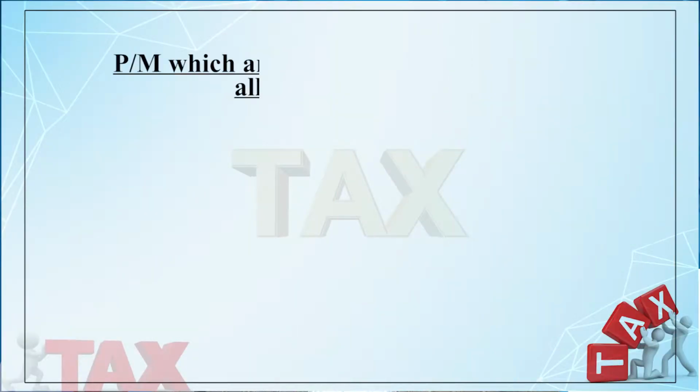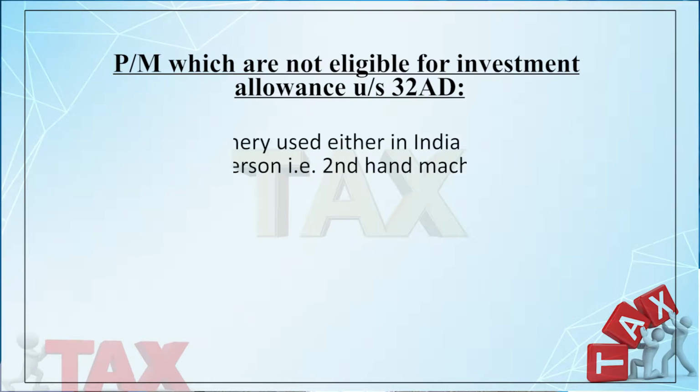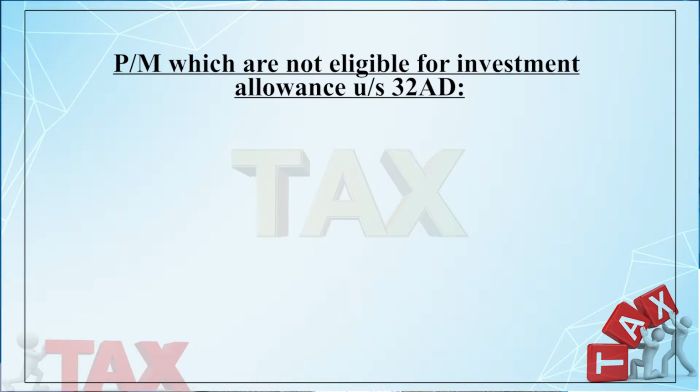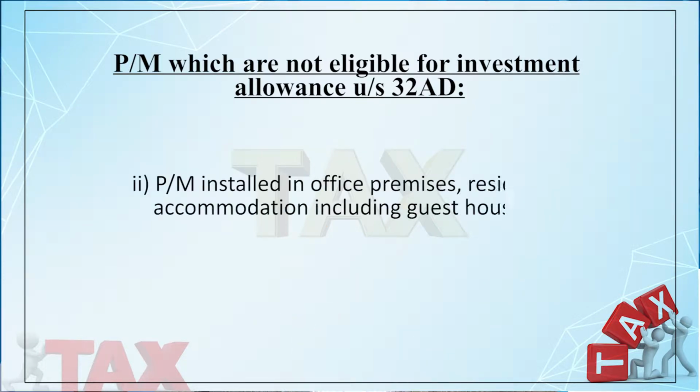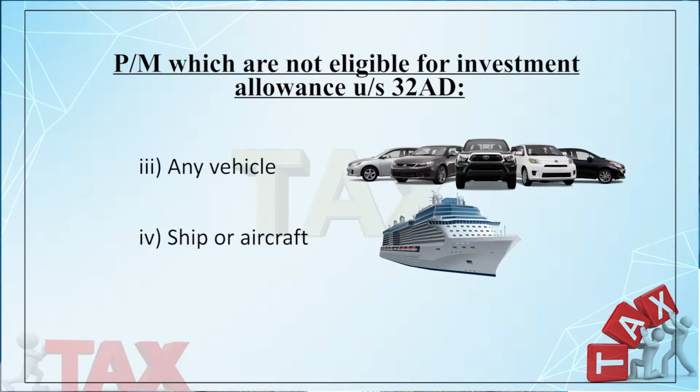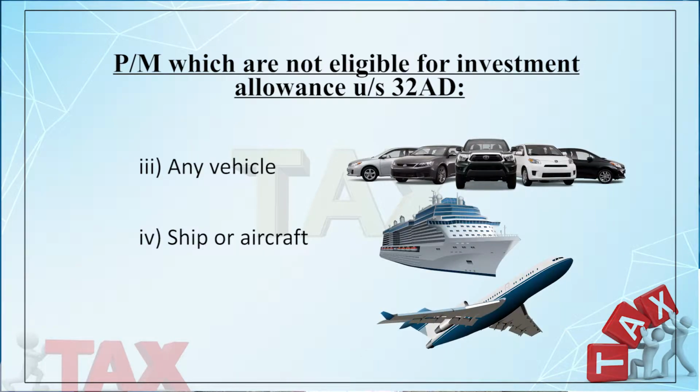What plant and machinery is excluded here from the purview of section 32AD? Any second-hand machine. Second-hand machine means any plant and machinery which has been used either in India or outside India by another person. Number 2, plant and machinery installed in office premises or residential accommodation including a guest house, or any vehicle or any ship or aircraft.